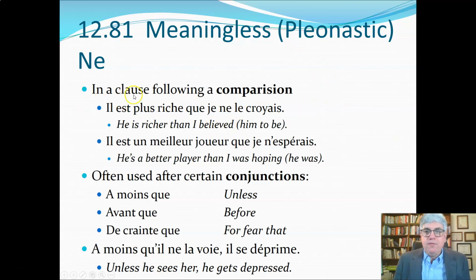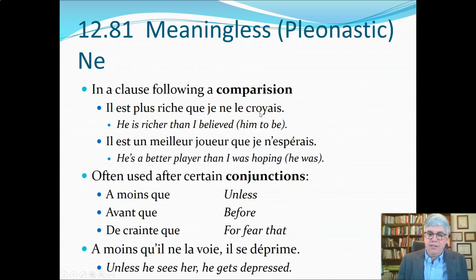First of all, in a clause following a comparison. So here we have the sentence, Il est plus riche que je ne le croyais. He is plus riche, more rich, so he is richer than, it's a plus que, richer than, je ne le croyais. So I, and then was believing it is what it is literally.